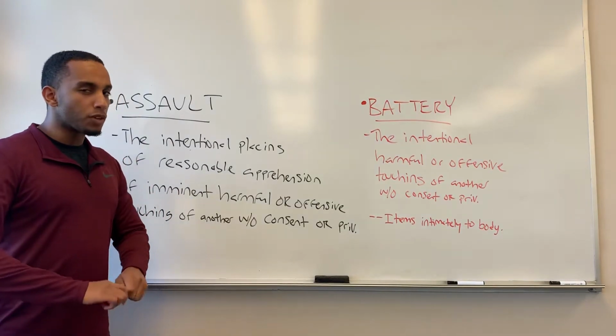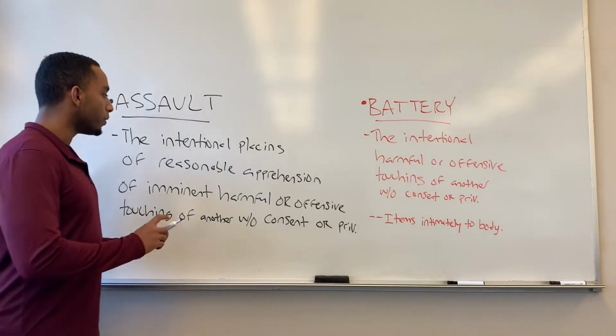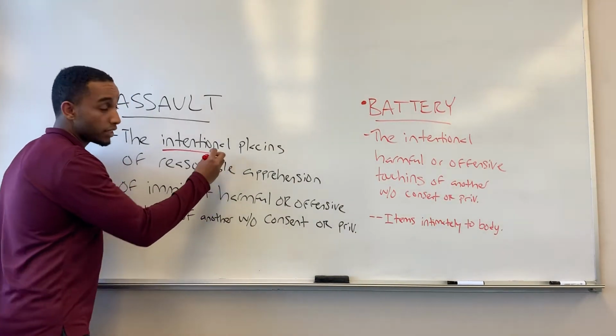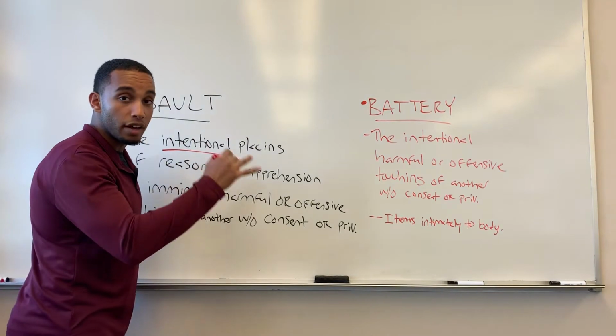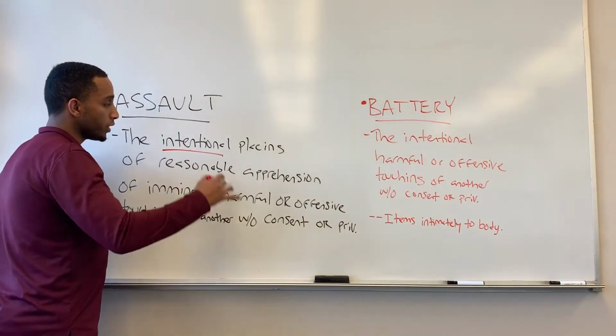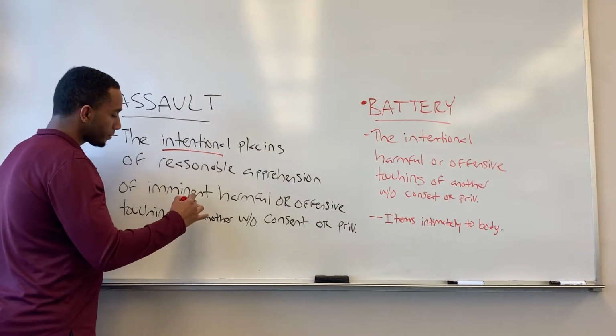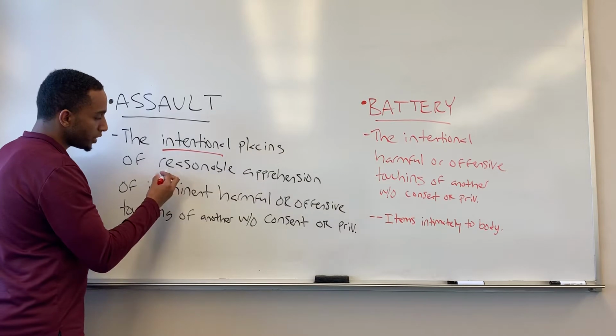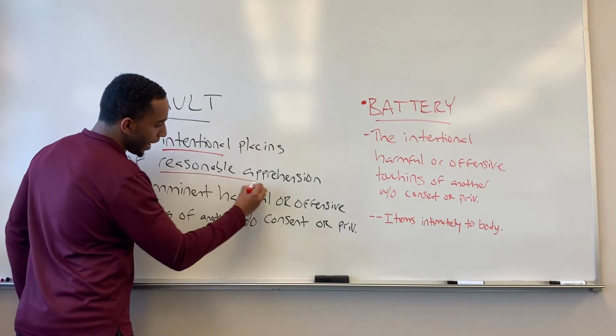So the elements for assault are very simple. We have the intent, that the defendant intentionally did this act. So we go on to the second element, that the defendant had the intent to place the plaintiff under reasonable apprehension.